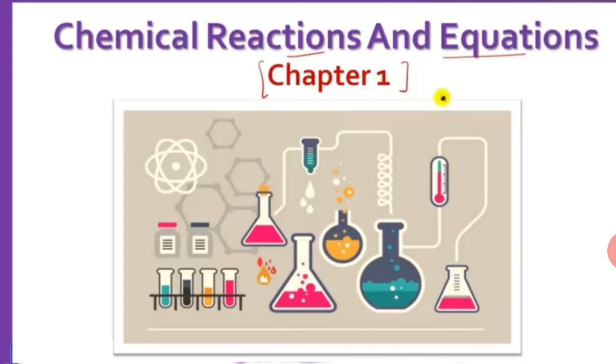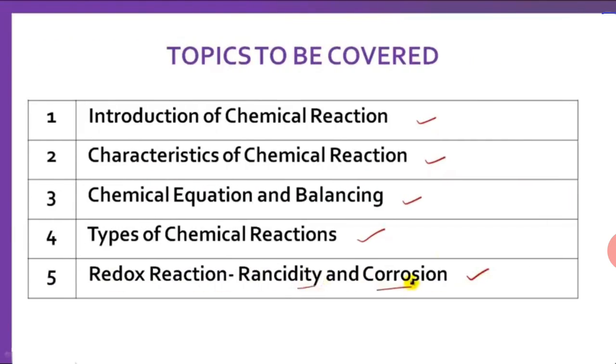Today we will read about the chapter Chemical Reactions and Equations of Science. It is your first chapter. In this chapter, there are topics to be covered. Number first, introduction of the chemical reaction, characteristics of chemical reaction, chemical equation and balancing, different types of chemical reaction, redox reaction, rancidity, and last corrosion.